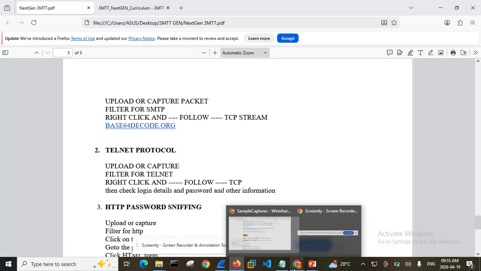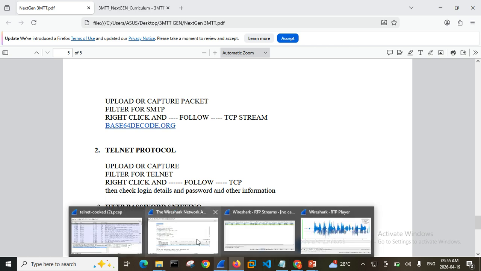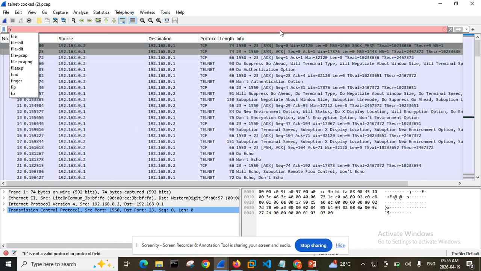Let me go back to my screen, then go back again to my Wireshark. I want to filter for telnet, because there are lots of packets.